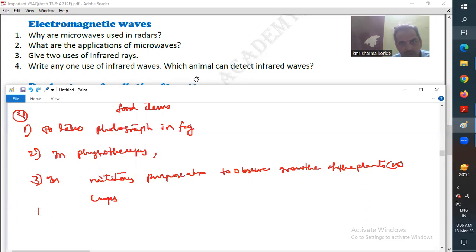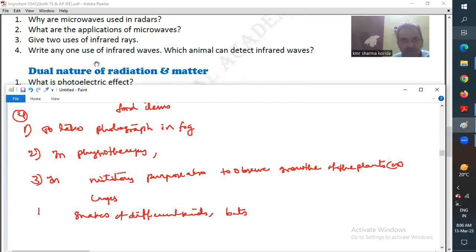The next part of the question is which animal can detect infrared waves? Snakes of different kinds, and even bats can observe the infrared waves.